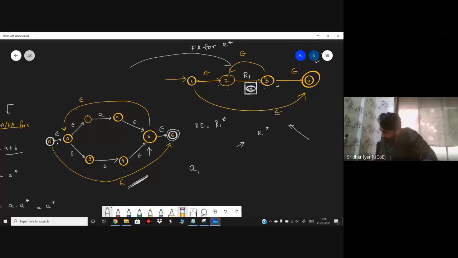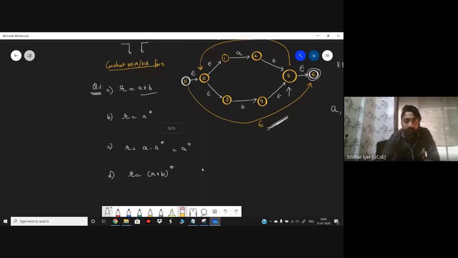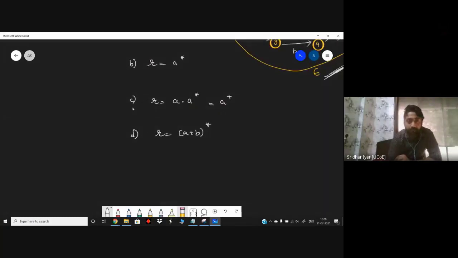Can there be any other problem than closure where we get epsilon NFA? Yeah, I have already given you some problems. Try to solve these. Solve this third type, C problem, and then let me know the answer.